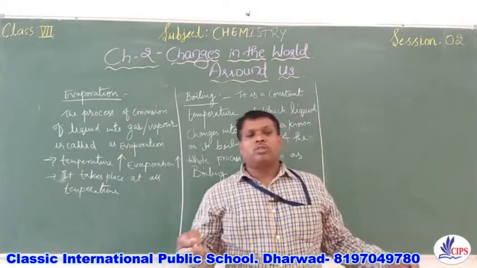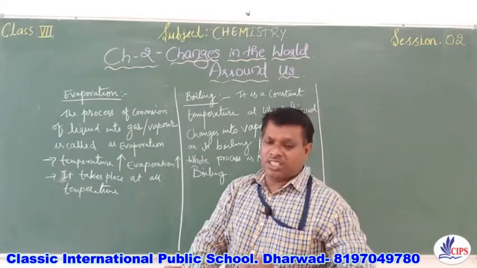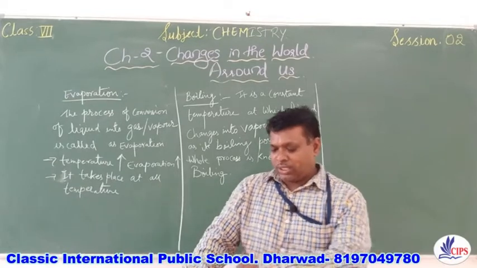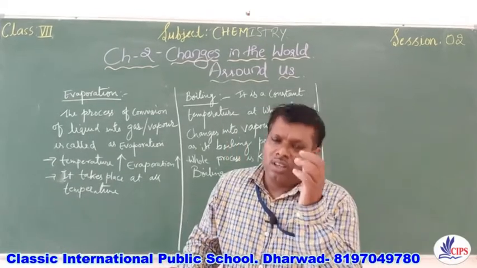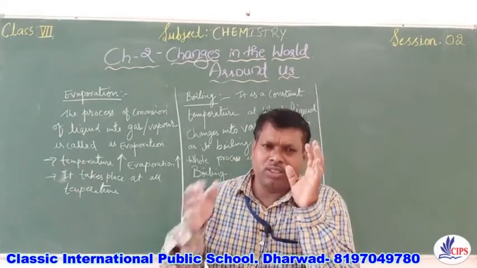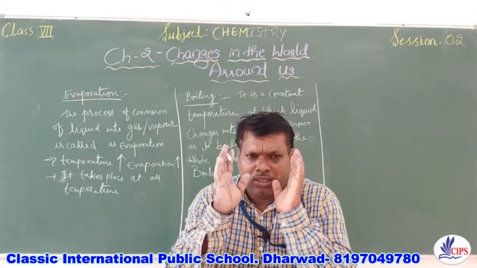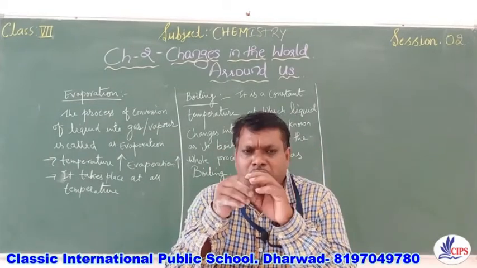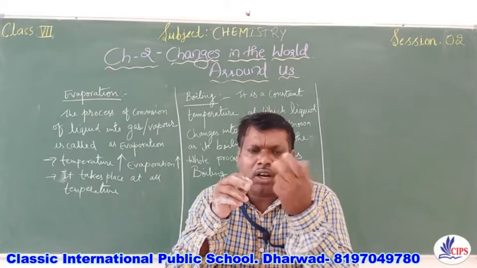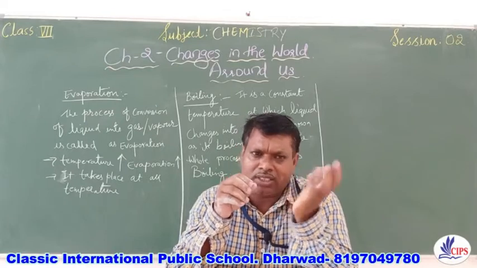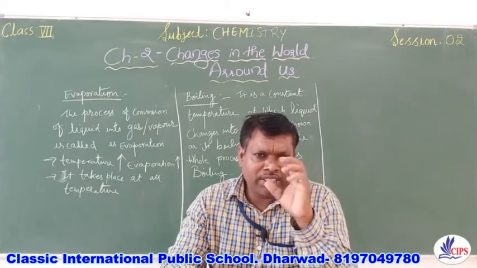Now we'll move to the next term, condensation. So what is the meaning of condensation? See children, you might have seen when you have kept one glass filled with an ice cube, you will find the water droplets are formed at the surface of the glass. Why is it taking place?